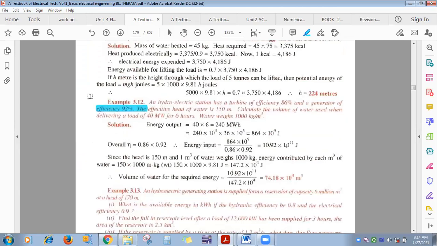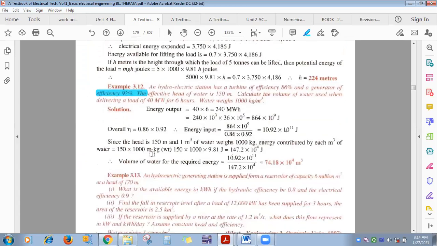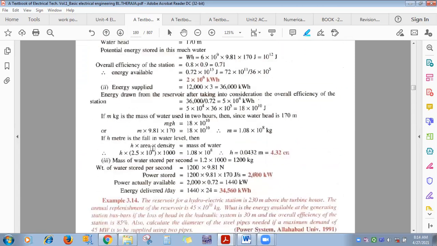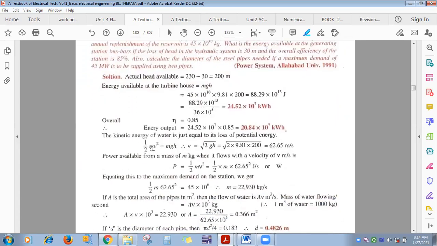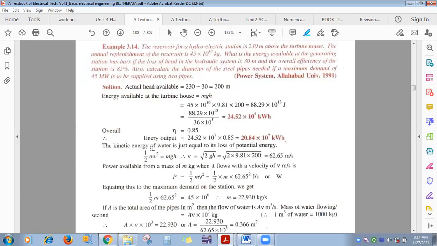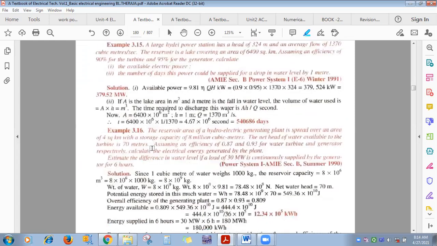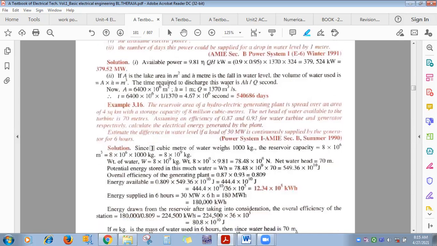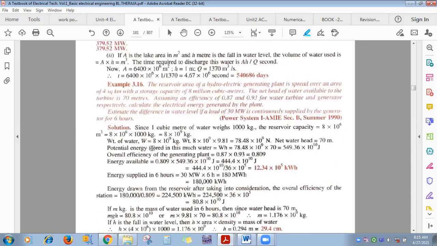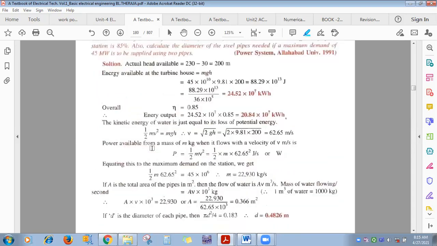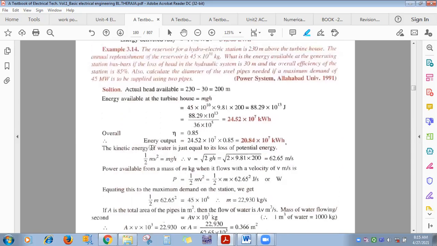See that motor pump assembly. Do 3.12. Then 3.13 also. 14 also. Yes, 14. One minute. Reservoir. Just 14 not required. 15 you do. Okay. This one not required. See, we'll tell you which one. Don't do this. 14 not required.